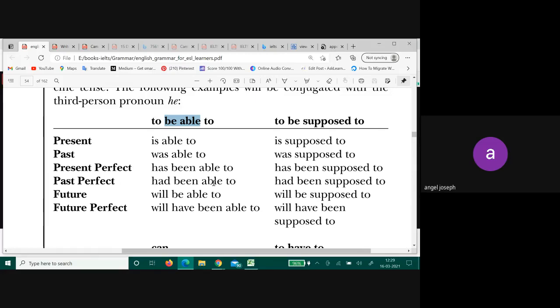Similarly, you have supposed to. Is, was, has, had, will. All those forms are there. Just go through it once.